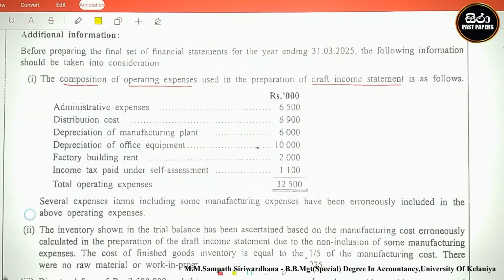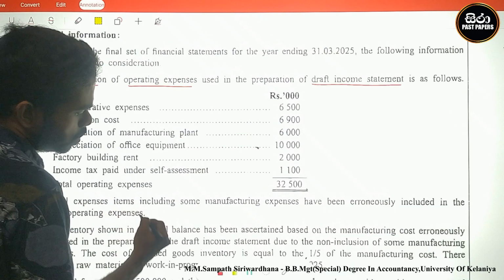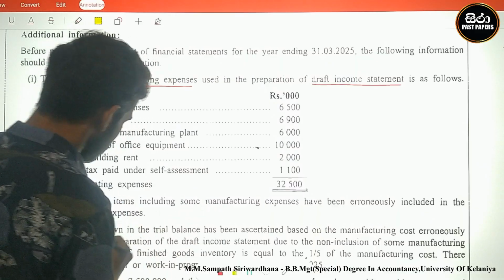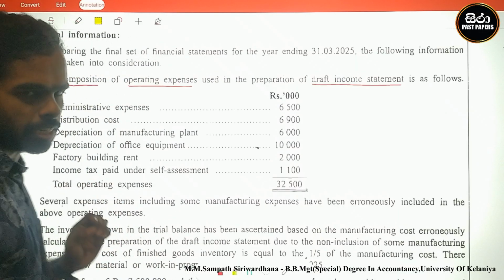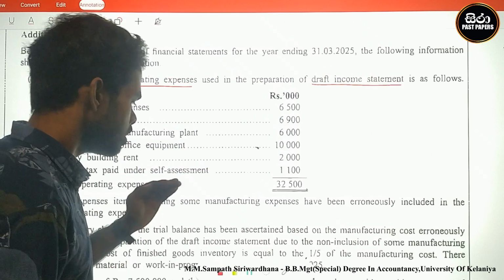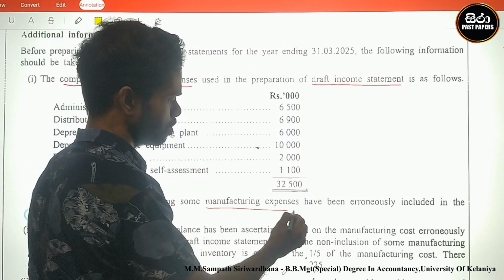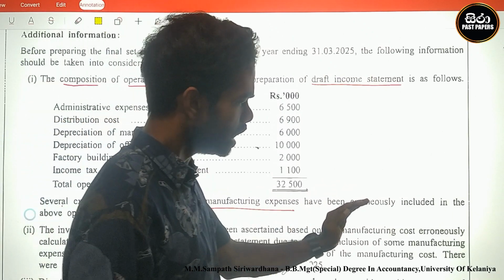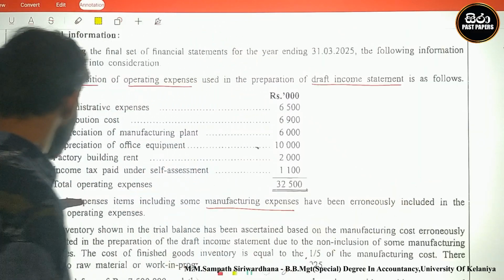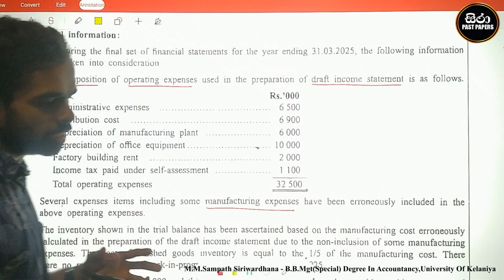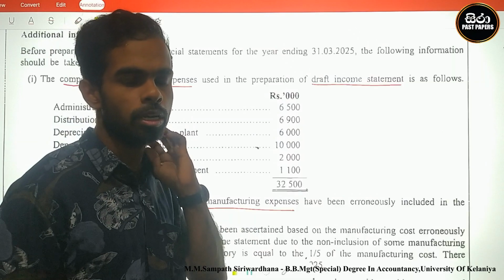Therefore, look here. They said several expense items including some manufacturing expenses have been erroneously included in the above operating expenses. Operating expenses mean distribution cost or administration cost.